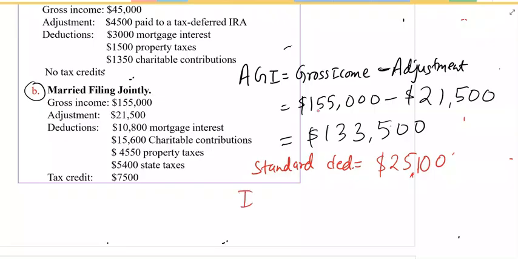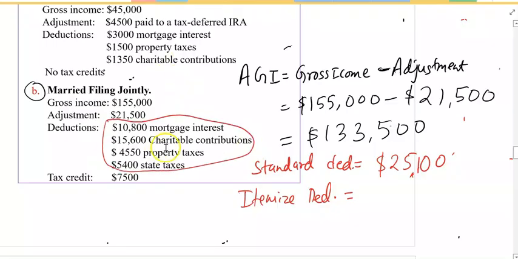But what's the itemized deduction? You see all of these numbers is itemized deduction, where you add all these numbers: mortgage interest, charitable contribution, property taxes, state taxes.